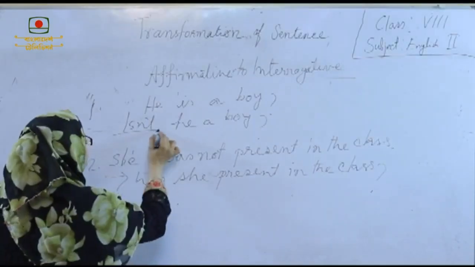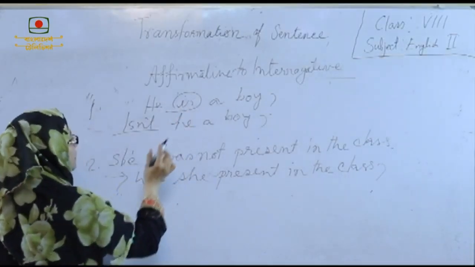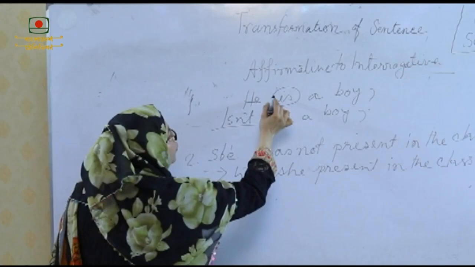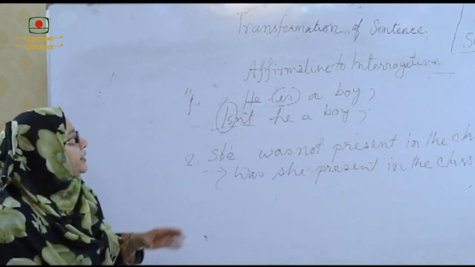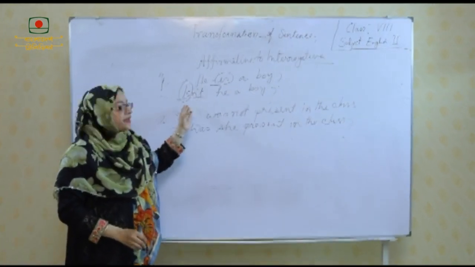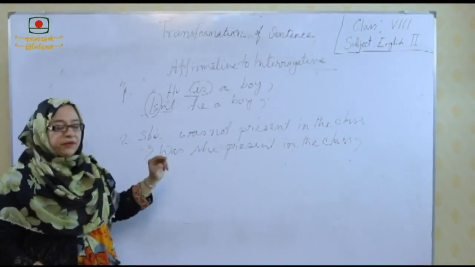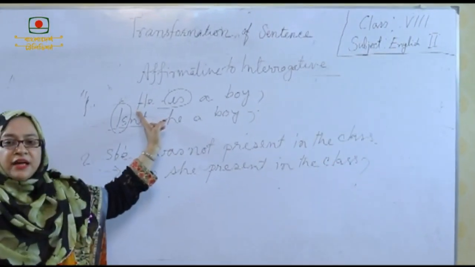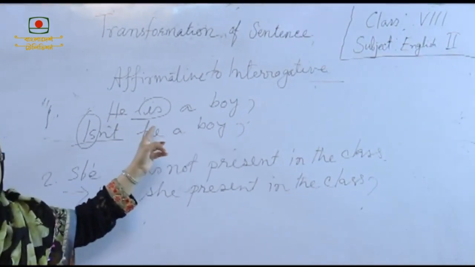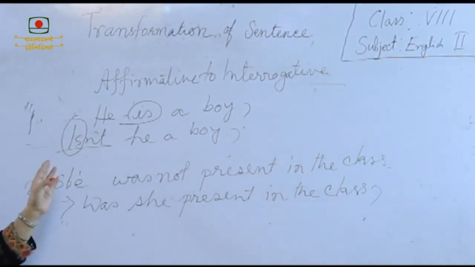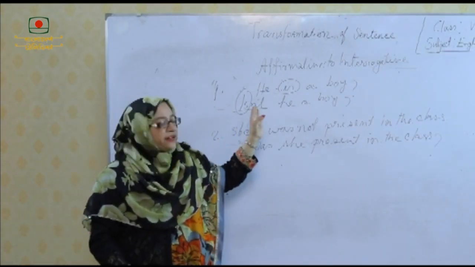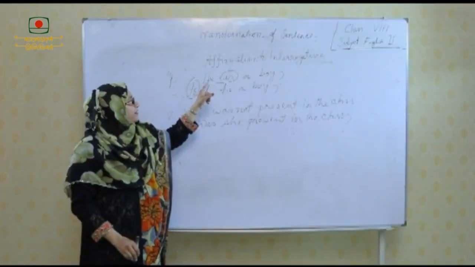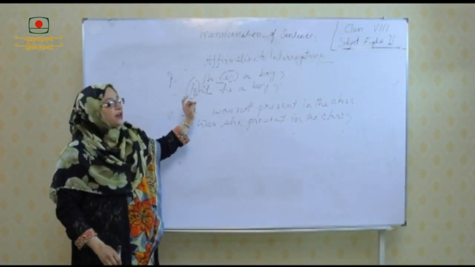We use verb and the negative form to turn it into interrogative. Just like this, this is the affirmative sentence. He is a boy. When we turn it into interrogative, we use the negative interrogative form. He is a boy, isn't he a boy?